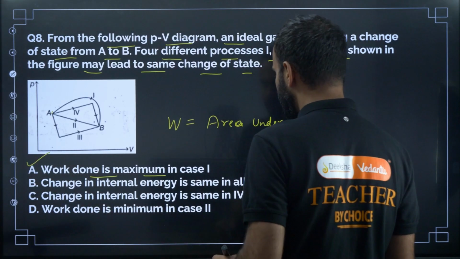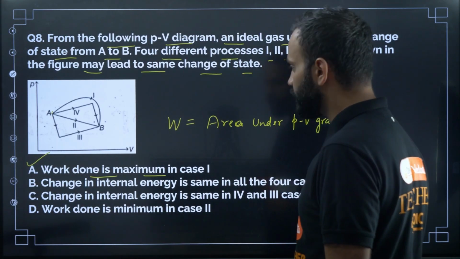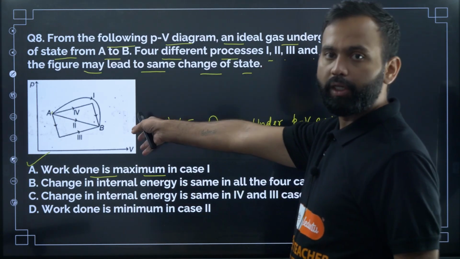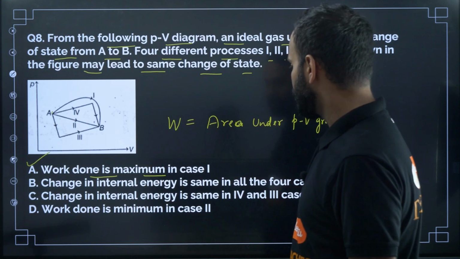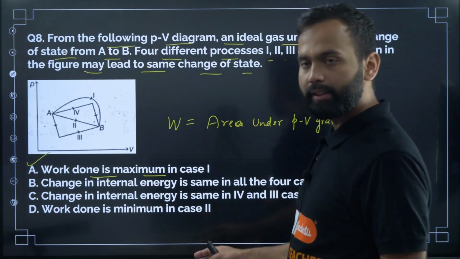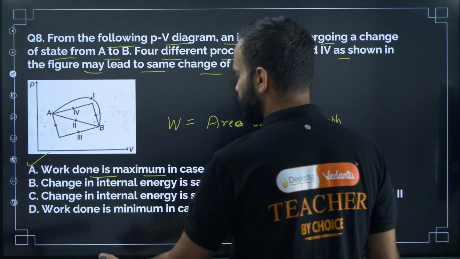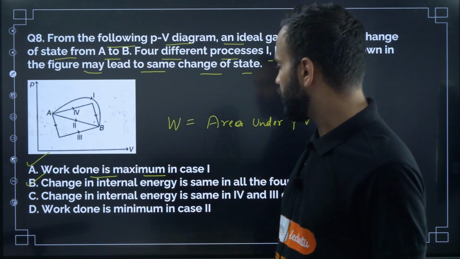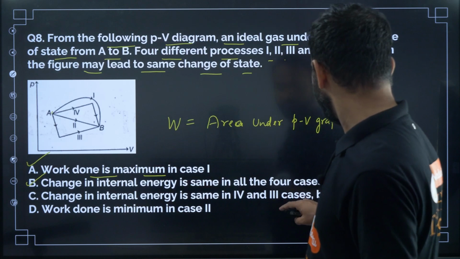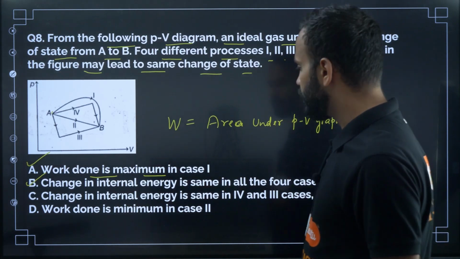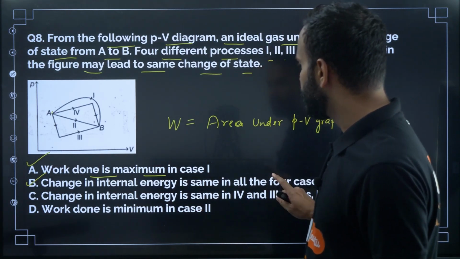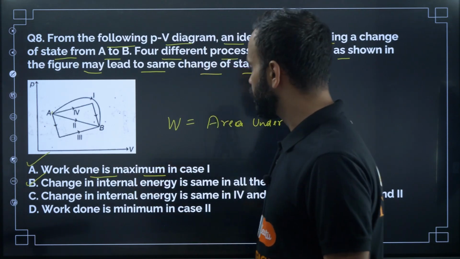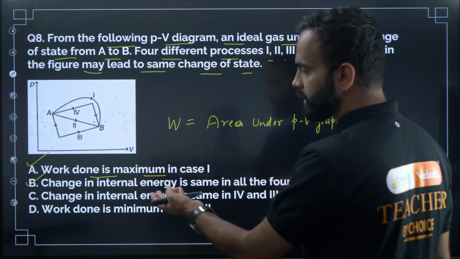Option B says change in internal energy is same in all 4 cases. That is also correct, because change in internal energy does not depend on the path taken. If you take option A or option B, you will get full marks. Change in internal energy is same in 4 and 3 cases but not in 1 and 2, wrong. Work done is minimum in case 2? In case 2, work done is not minimum; in case 3, work done is minimum. So the correct options are A and B.